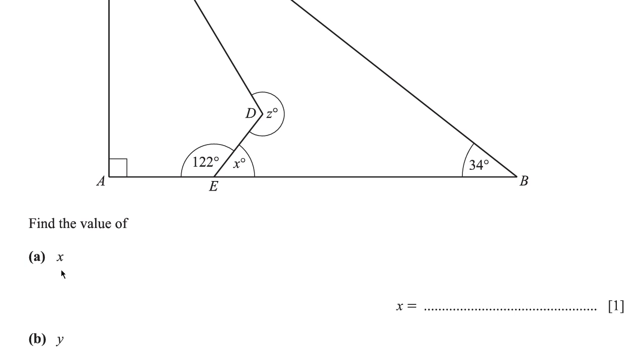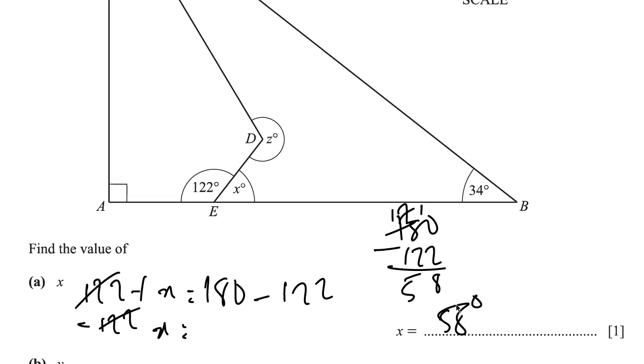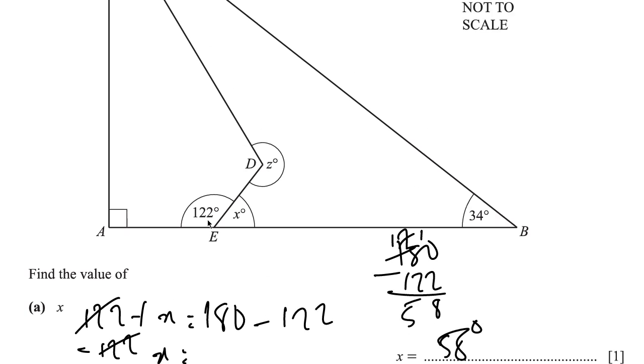So what's that going to be? That implies that 122 plus x is going to be equal to 180 degrees because the angles on the line sum to 180 degrees. So to get the value of x, we simply subtract 122 on both sides so that this cancels, right? Then x is equal to 180 negative 122. And 180 negative 122, we're going to have 58, right? 58 degrees. So that implies that x is 58 degrees.